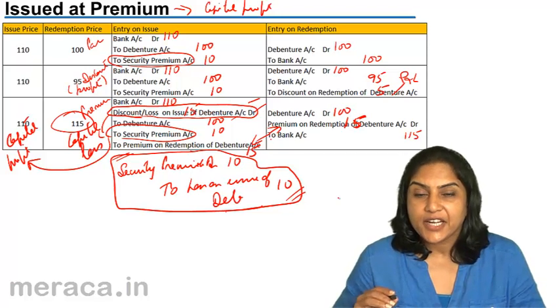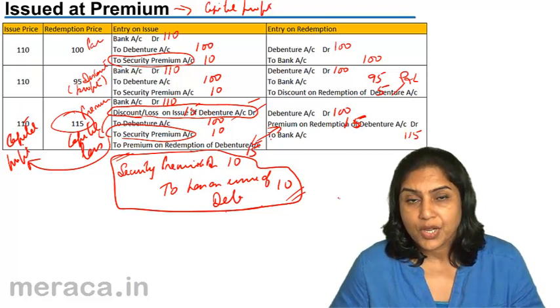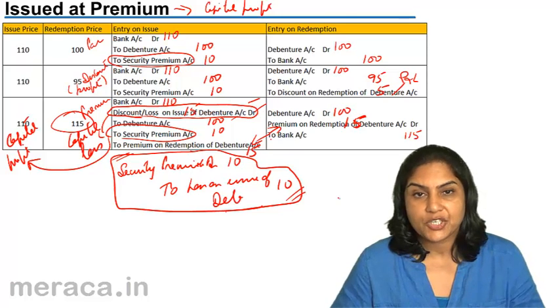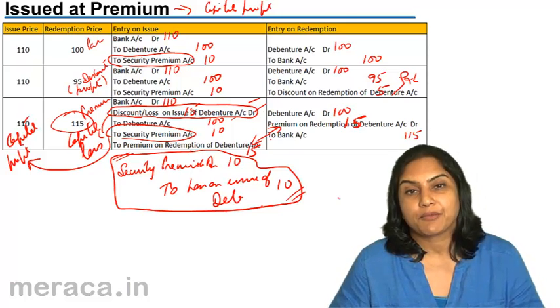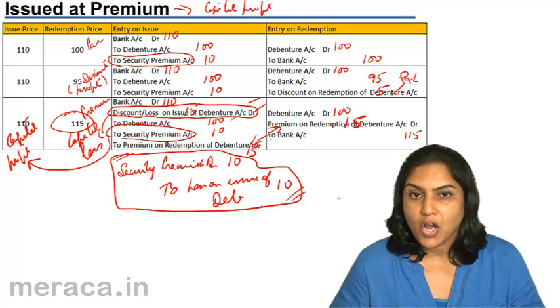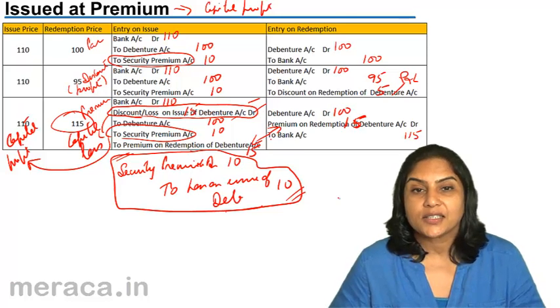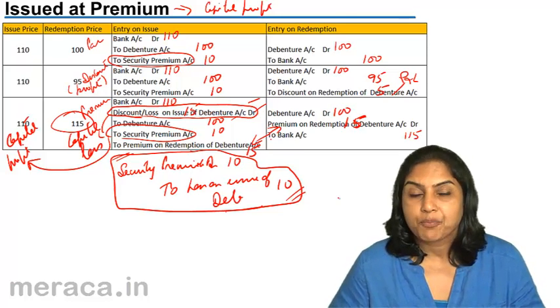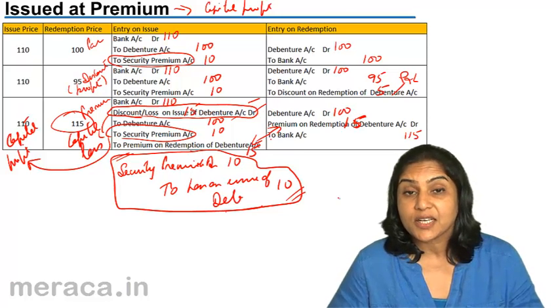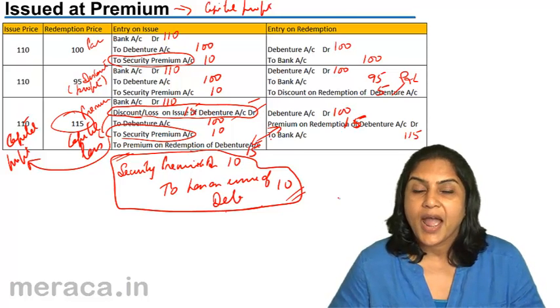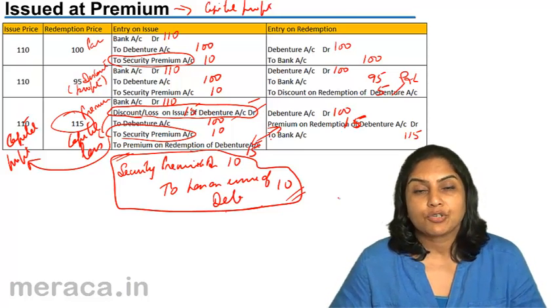In that case, in addition to these normal entries, we pass an extra entry, which is loss on issue of debentures account debit, to premium on redemption of debentures. Loss is a capital loss account shown on the asset side of the balance sheet under other non-current assets. Premium on redemption of debentures account is a personal account representing the liability to the debenture holder, and it appears on the liability side, usually under other non-current liabilities.